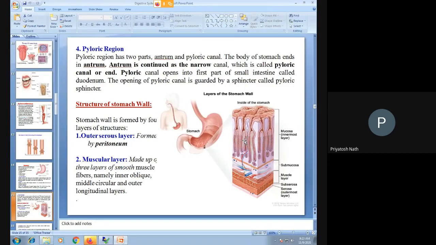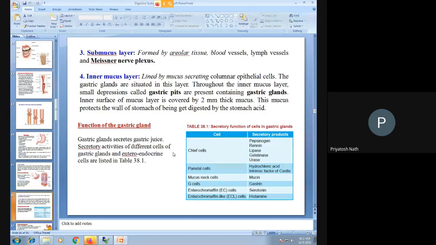Those are responsible for the secretion of various kinds of digestive enzymes. Plus, oxyntic glands are there. Oxyntic cells are responsible for the production of HCl, and there are goblet cells for the secretion of mucus. Then we studied the composition and the functions of the gastric juice.